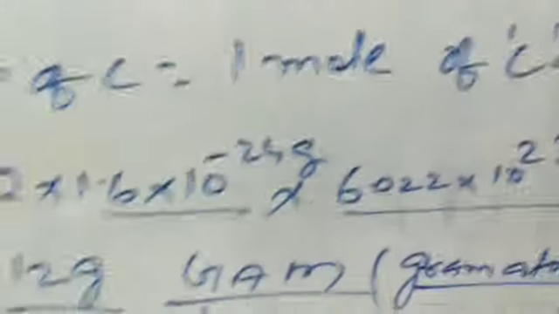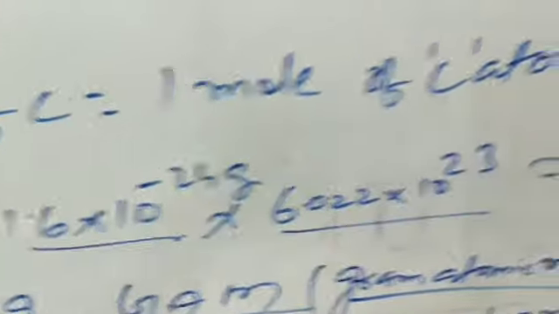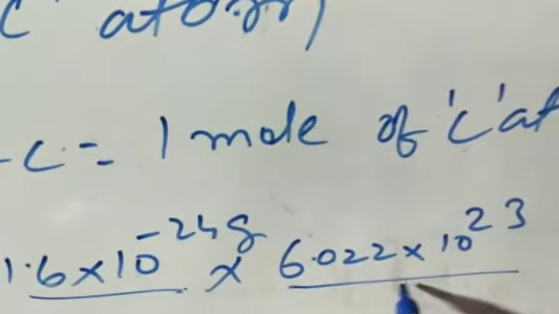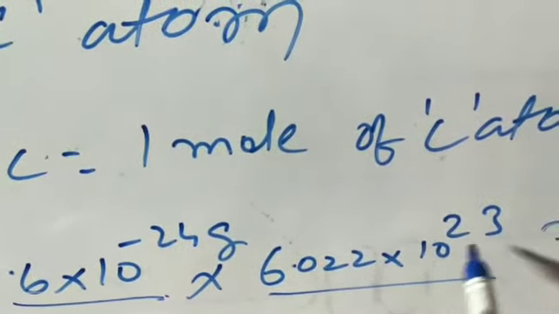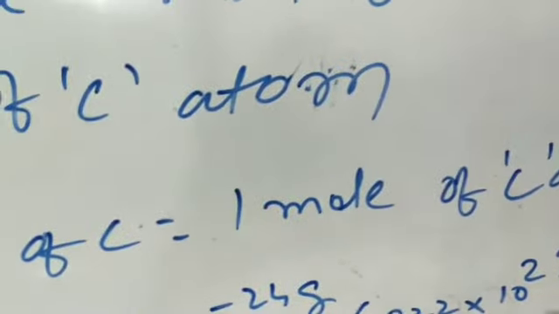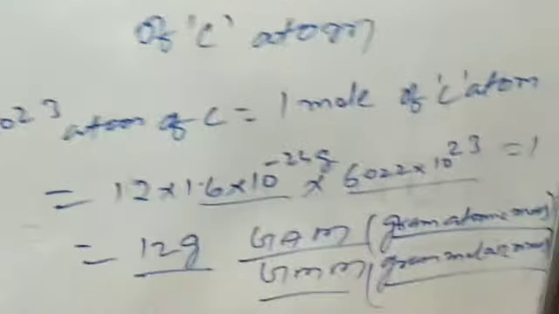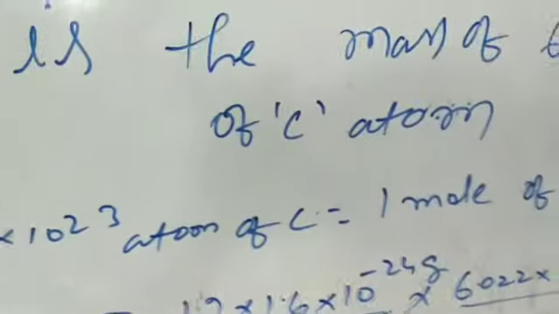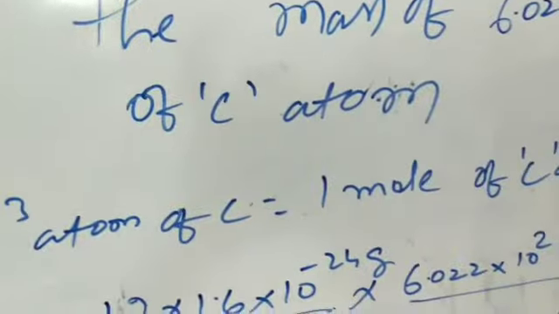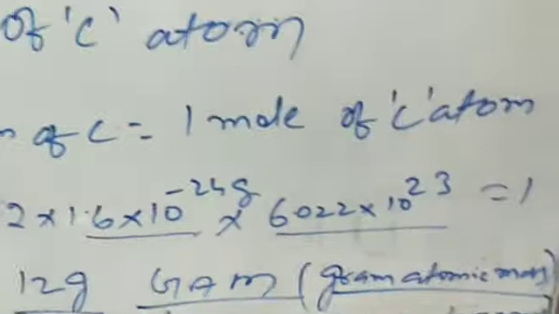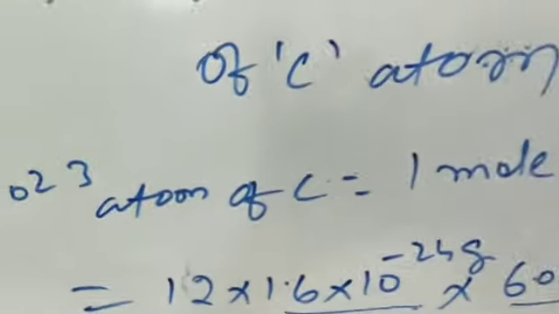Again I repeat, 1.6 into 10 to the power minus 24 gram, when multiplied by the Avogadro number, that is 6.022 into 10 to the power 23, has the value 1, and 1 multiplied by 12 gives us 12 gram. When the atomic mass of any atom or any molecule is multiplied by the Avogadro number, that is 6.022 into 10 to the power 23, then we get that mass in grams, here 12 gram.